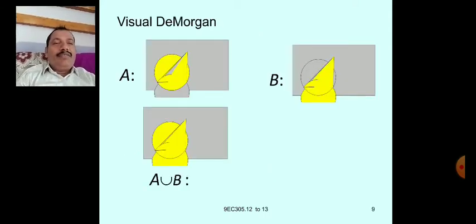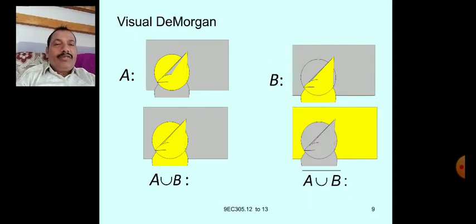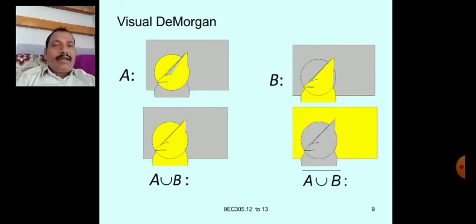So let us see the visual diagrams. In the visual diagrams, let us take the A diagram. A diagram has one yellow color and the background is gray. B is also some part of yellow, and it has its own gray background, a circle like that.